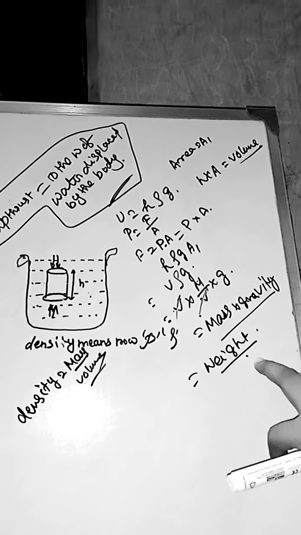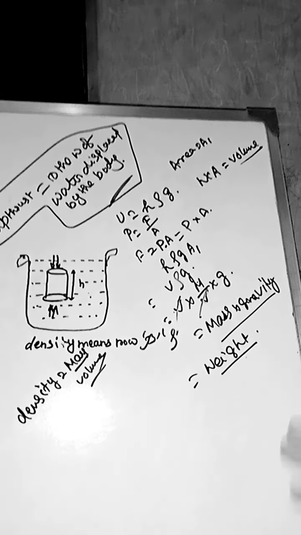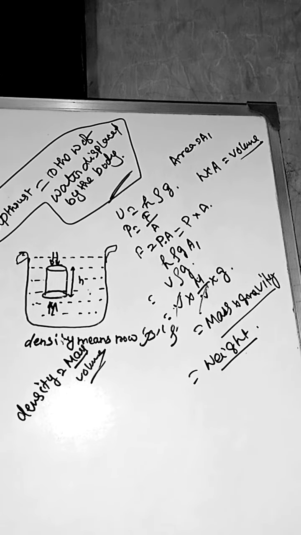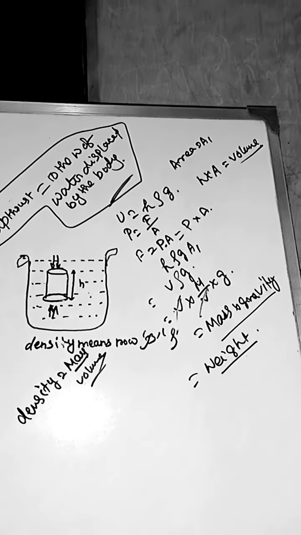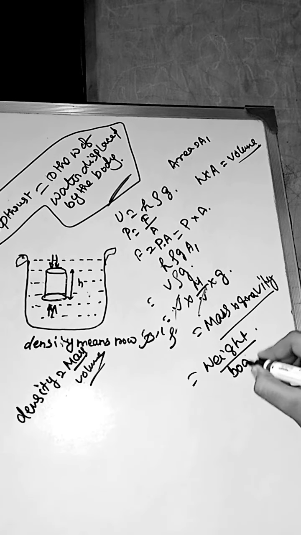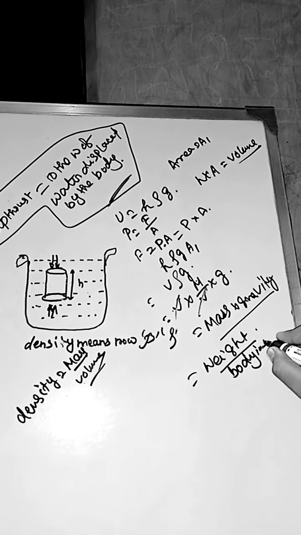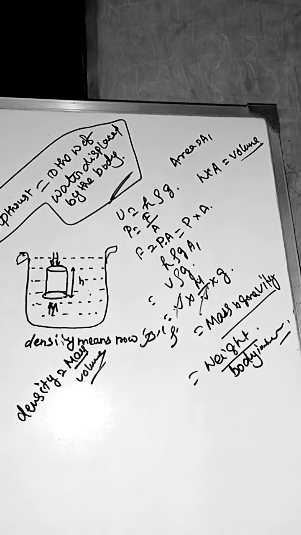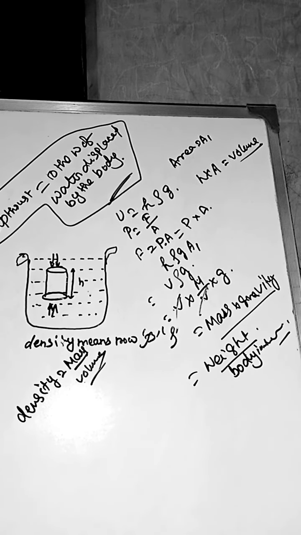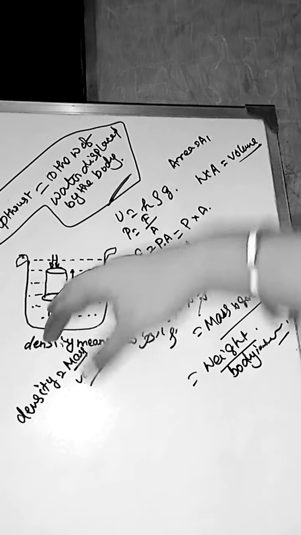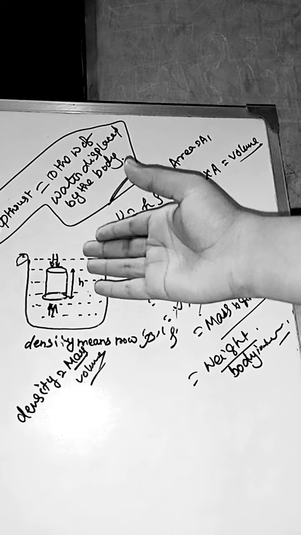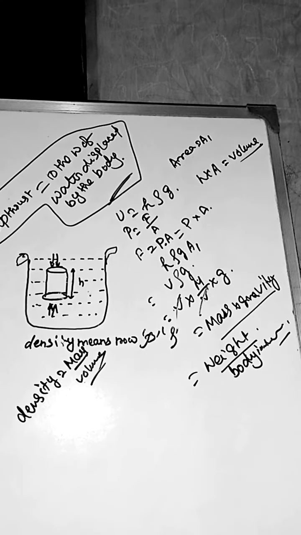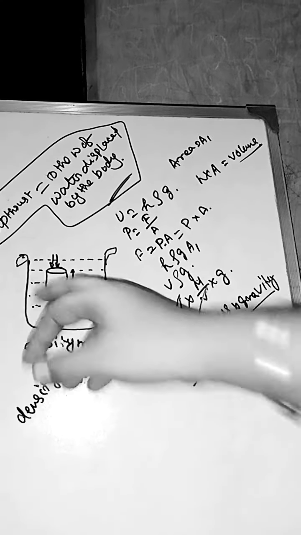So we get weight. Whose weight? This is the weight of the immersed body, and whose weight? The water which will be displaced by this object.